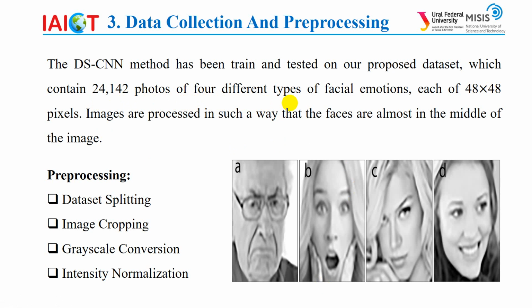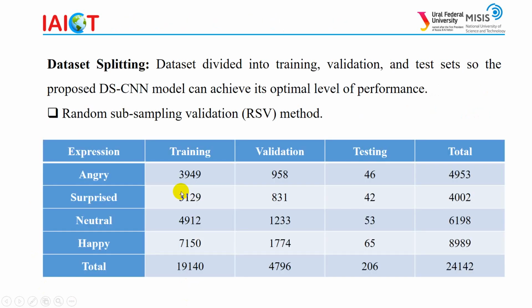As I told before, we use pre-processing steps which can be seen in the slide, and those are data splitting, image cropping, grayscale conversion, and intensity normalization. In the next slide, I will provide more information about these four image pre-processing techniques. So now it's about data splitting.